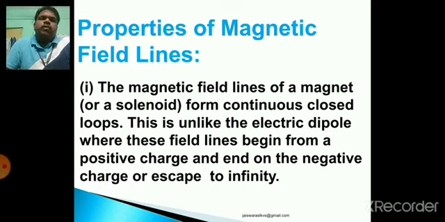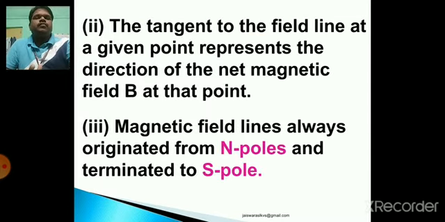It always forms a closed loop, and magnetic field lines never intersect each other. If they intersect at a point, then at that point the field has two directions, which is next to impossible. So this is the first property of a magnetic field line. It always forms a continuous closed loop.